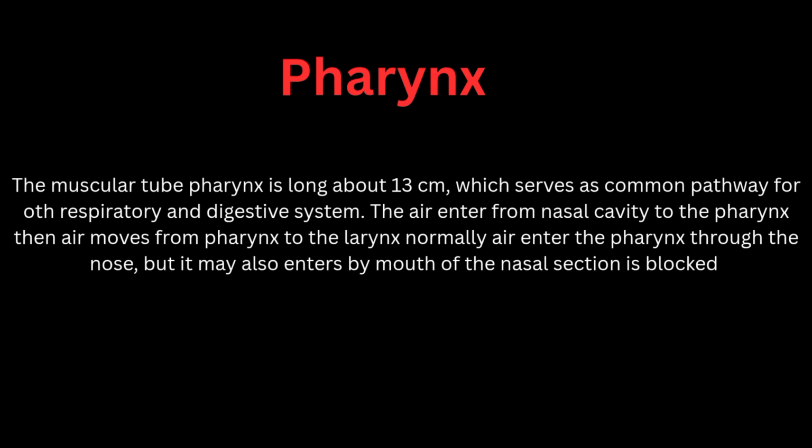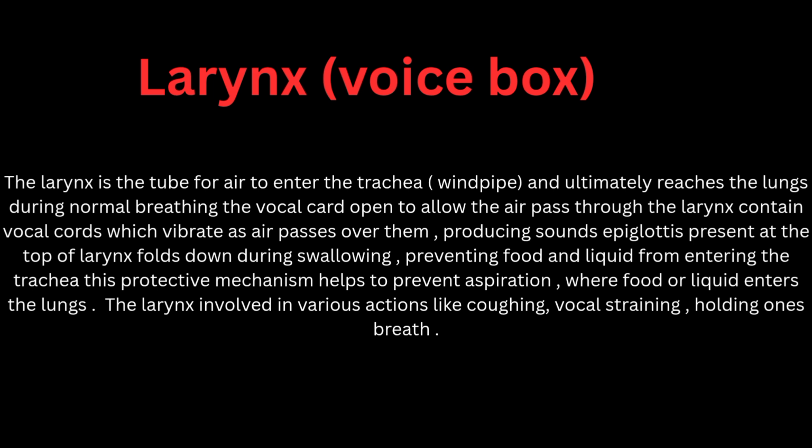Pharynx. The muscular tube pharynx is about 13 centimeters long, which serves as a common pathway for both the respiratory and digestive system. The air enters from the nasal cavity to the pharynx, then air moves from the pharynx to the larynx. Normally air enters the pharynx through the nose, but it may also enter by mouth if the nasal section is blocked.